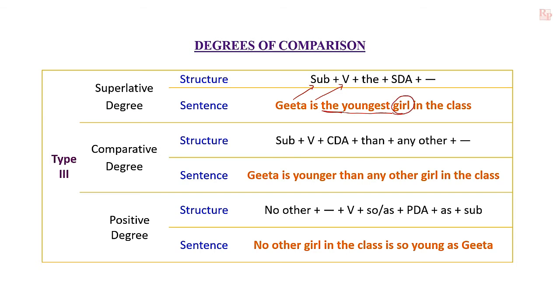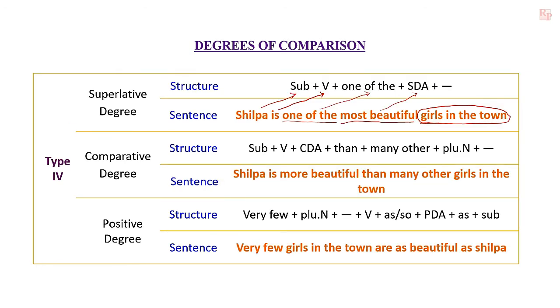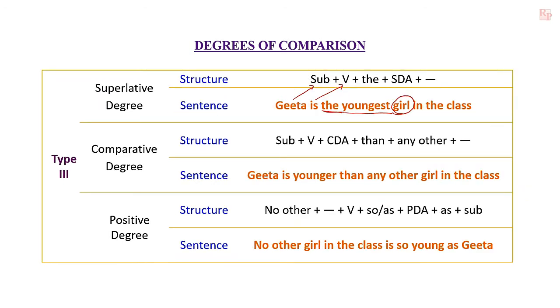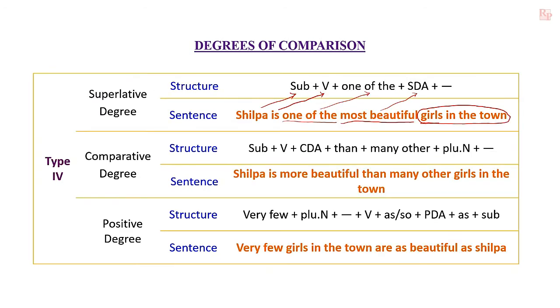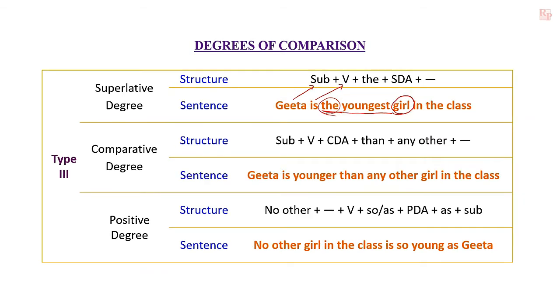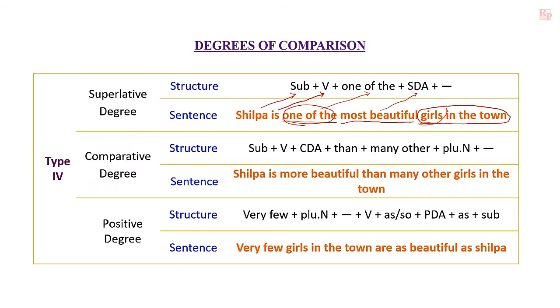But in this sentence, instead of "the," here "one of the" is used. Instead of singular common noun, here plural common noun is mentioned. Those are the differences between third type and fourth type of sentences.